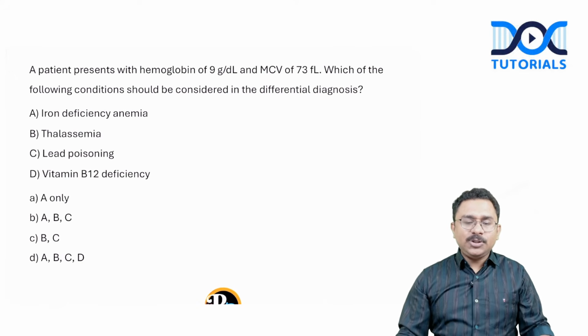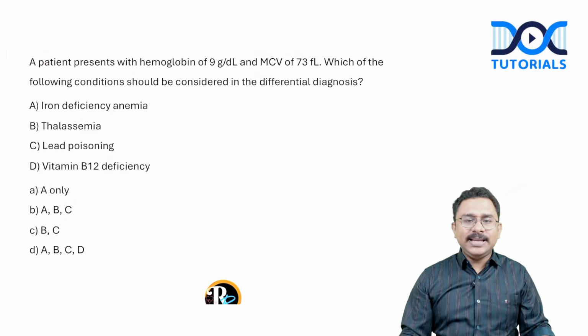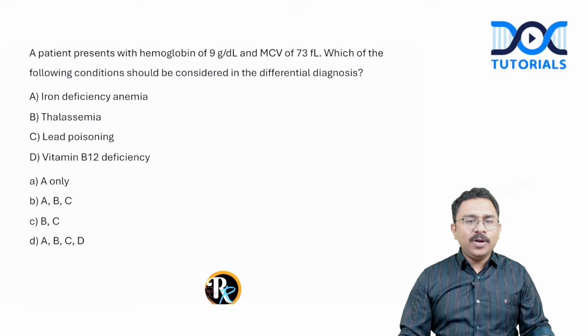A patient presents with hemoglobin of 9 gram per deciliter and MCV of 73. So the scenario is that of a microcytic hypochromic type of anemia. Which of the following conditions should be considered in the differential diagnosis?